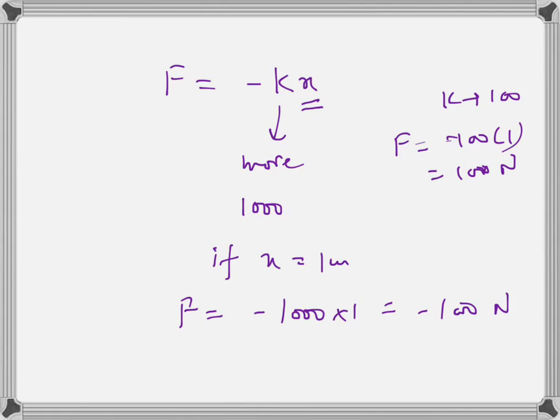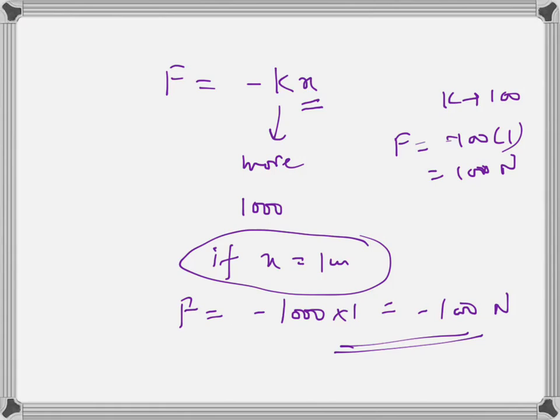I am pulling the spring in both cases by 1 meter. So for the same displacement of the spring, the force is more when K is 1000 and less when K is 100. So if you pull two springs by the same amount, the one which exerts more force is a very powerful, strong spring. The one which exerts less force is a weak spring.